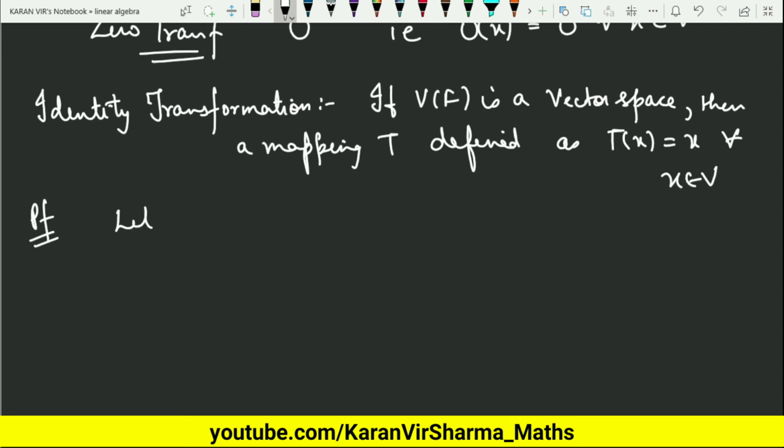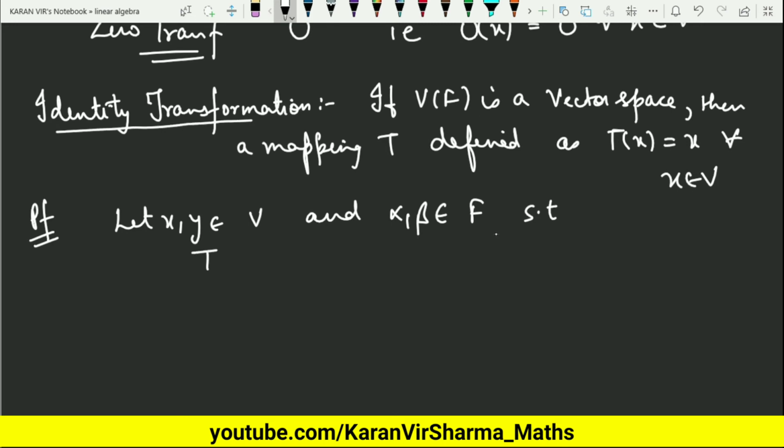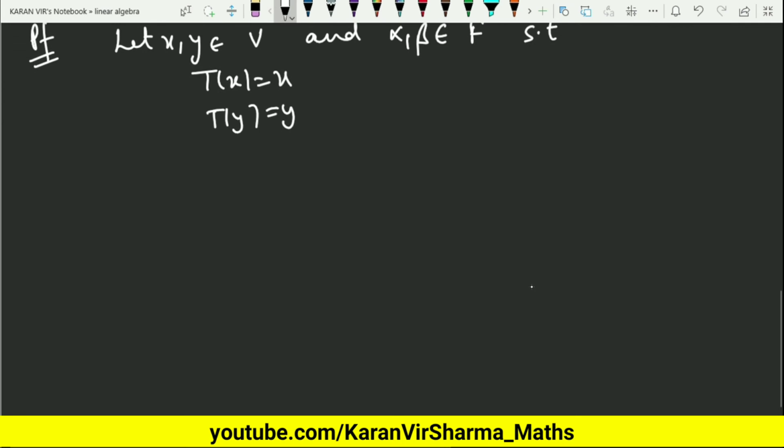I will consider two elements x and y belonging to the vector space and two elements from the field alpha and beta, such that they satisfy the definition of identity transformation, which is T of x equals x and T of y equals y. Let it be equation number 1. Now what I am interested to prove, I'll head towards that.